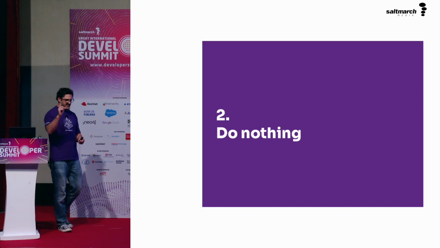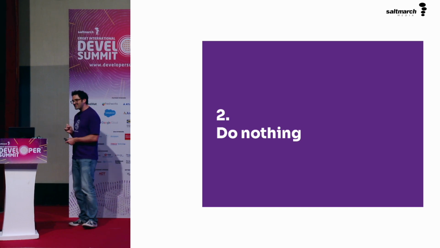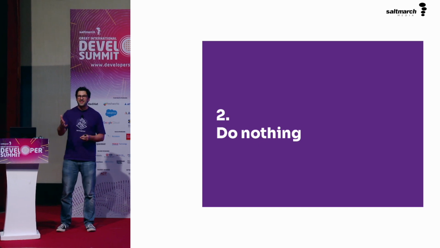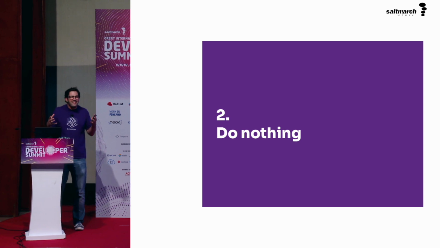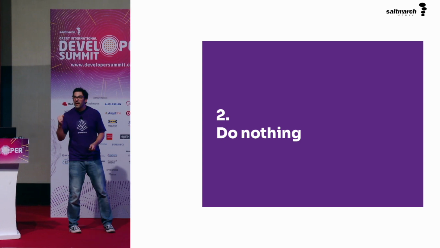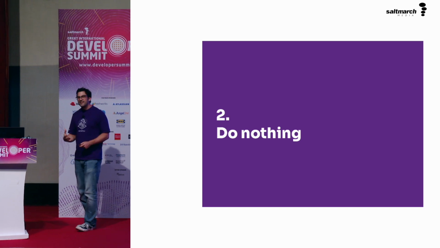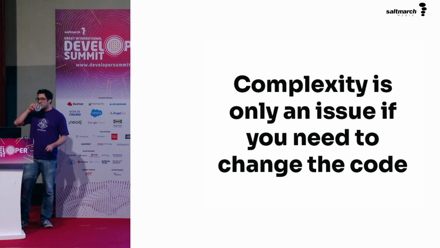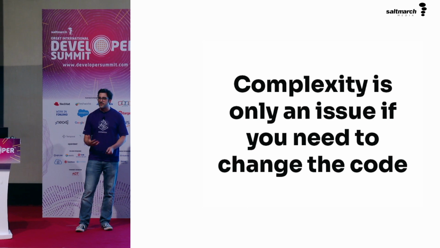Next step is to do nothing at all, which is one of my favorite things to do when programming. If you have a piece of legacy code like this that you are now checking using cognitive complexity, then there's absolutely no point in changing anything that doesn't need to change right now. It's good to know and understand where that complexity is, but it would be a risk to actually change anything about it without needing to. Complexity is only an issue if you need to understand and maintain this code and change it for some reason now.